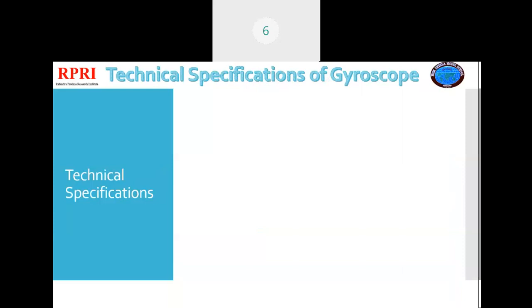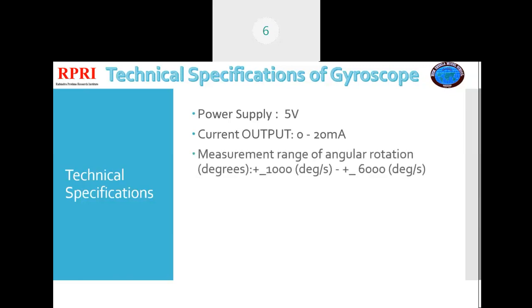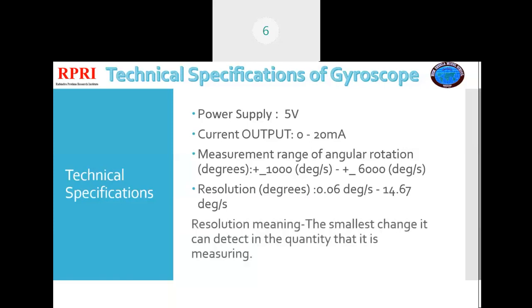Here is the top view of the MEMS. Now moving to the next part, that is the technical specifications of the gyroscope. The technical specifications of the gyroscope are power supply 5 volt, current output 0 to 20 milliampere. Measurement range of angular rotation in degrees is plus minus 1000 to plus minus 6000. Resolution is 0.06 degree per second to 14.67 degree per second.